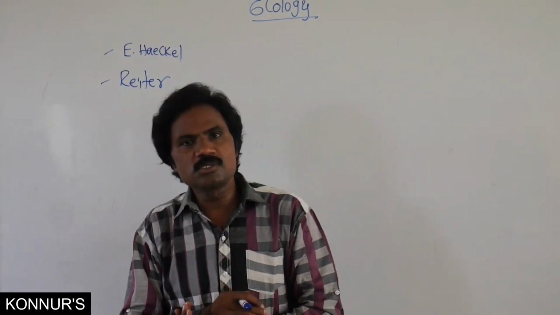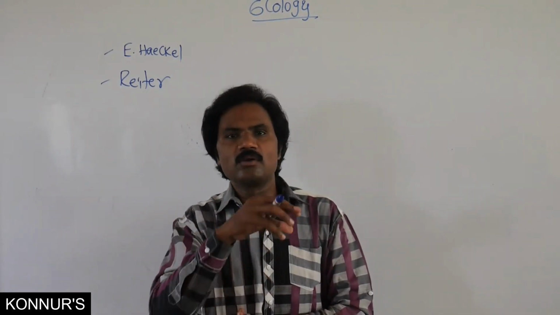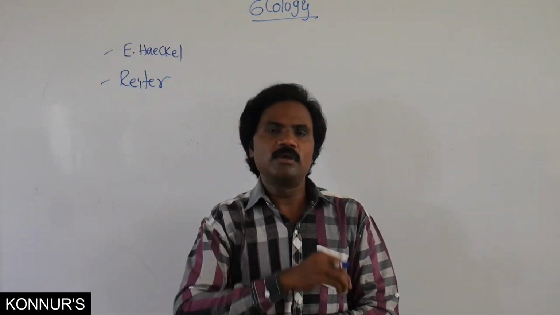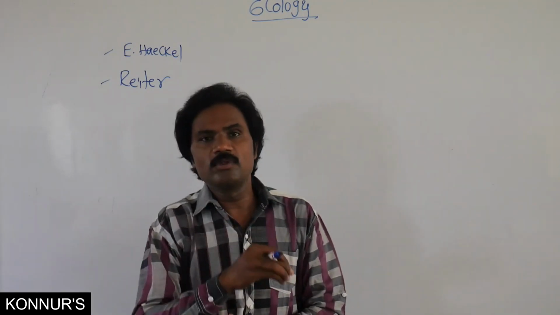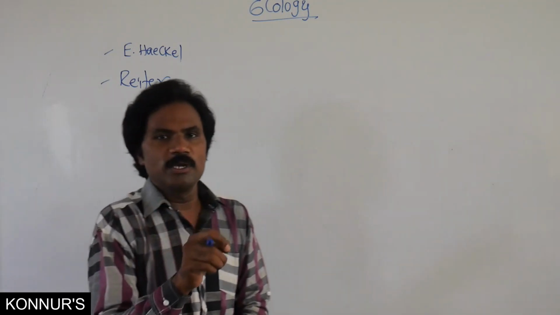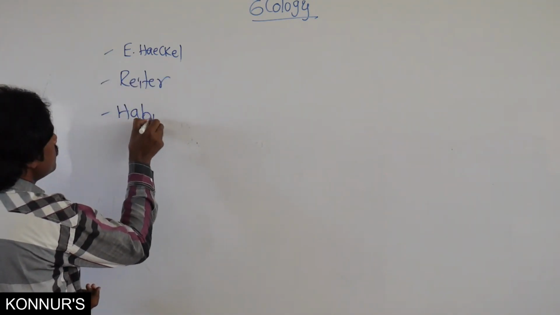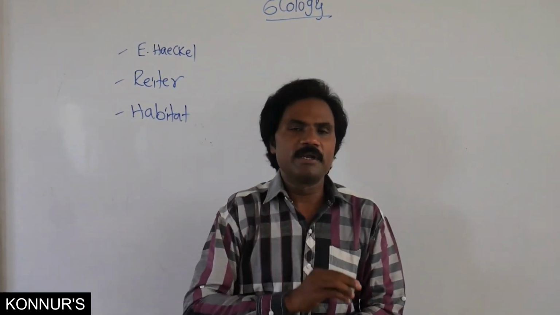In this ecosystem also there are many different types according to their locality and their type of atmospheric conditions. Then along with this we discuss what is meant by habitat.